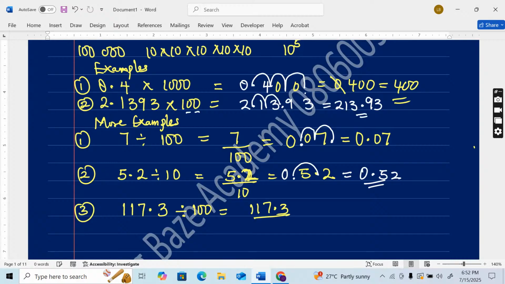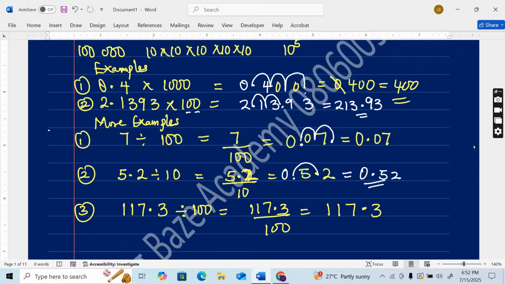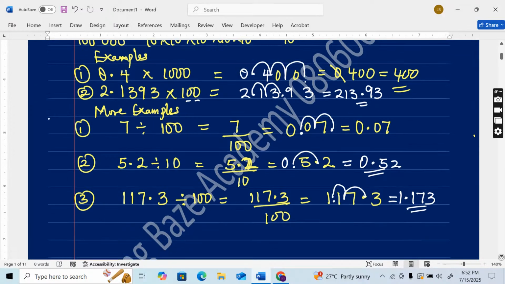117.3 divided by 100. I'm going to write out 117.3. Then I will divide by the power of 10. 100 is 10 raised to the power of 2, so we are going to move the decimal point 2 places to the left. Let's go 1, 2. Our decimal point will be written where we stopped counting, in between the first digit and the second digit. So that's 1.173. The answer will be 1.173.